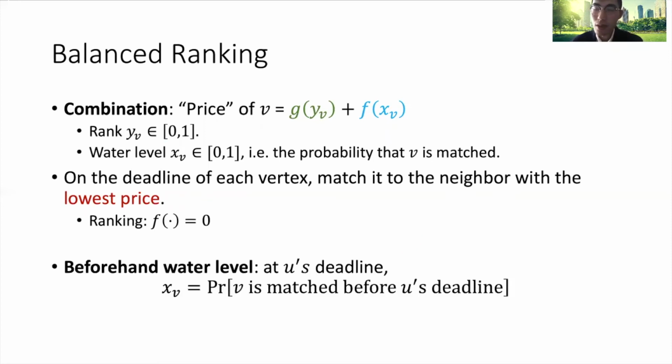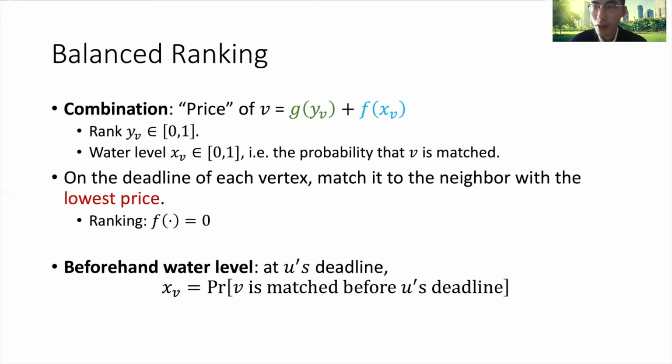One might wonder, how do we define x_v? A straightforward way is to define x_v as the beforehand water level. So at u's deadline, x_v will simply equal the probability v is matched before u's deadline, where the probability comes from the random decisions of our algorithm.